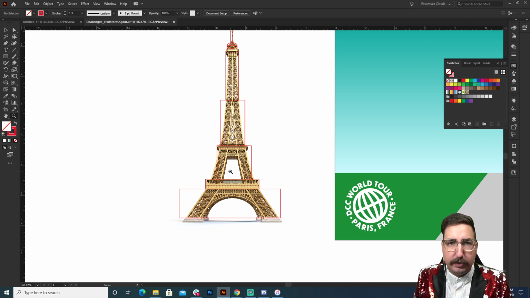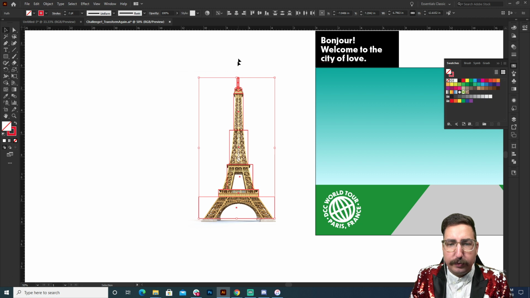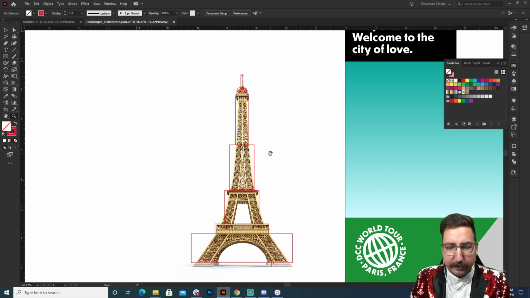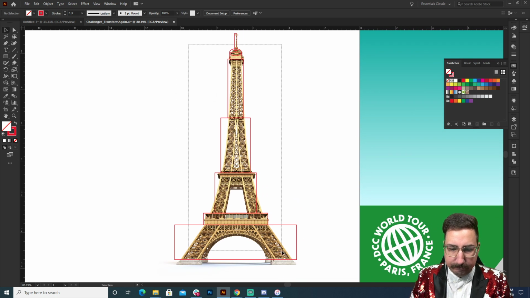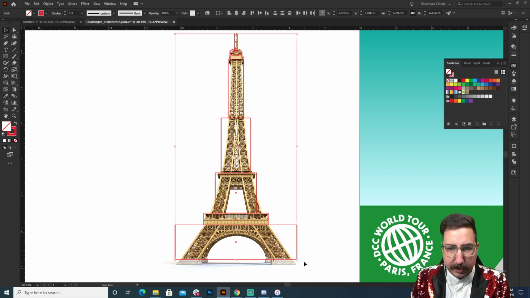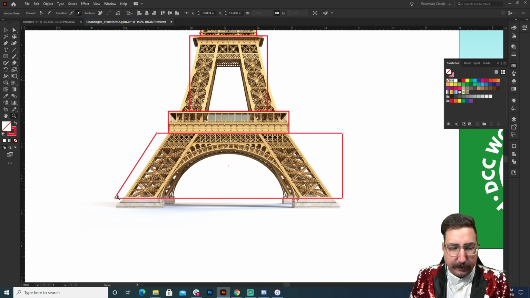We're going to work with basic shapes to create the outline and then fill it in using Transform and Transform Again. So I'm going to select all of these, and I just want to click this top object, and I'm going to align them to center, and that will align them all together so that they feel like they are at the center of what we're working. So great, we have worked just with boxes. Let's go ahead and center up that spire on top. And now what we're going to do with these boxes is we're going to start manipulating the individual points. So even though they are simple shapes, we can start to make them very complex very quickly by simply grabbing these little points.